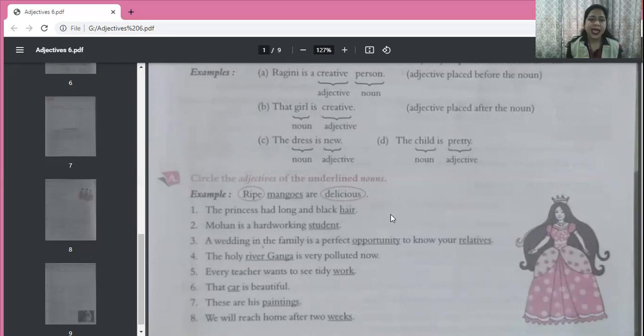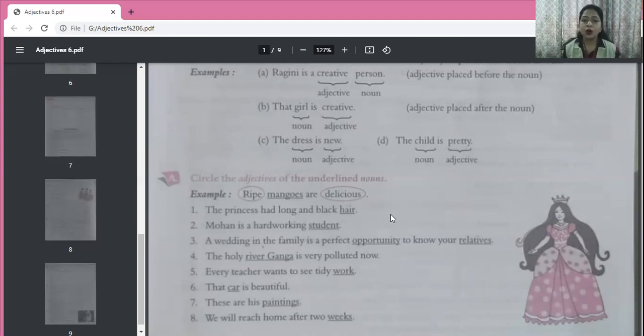Fifth sentence. Every teacher wants to see tidy work. So work is the noun. Now what kind of work? Tidy. So tidy is adjective. Now that car is beautiful. Car is the noun. Which car? That car. So that is telling us about the car and that is adjective. These are his paintings. Paintings is the noun. Whose paintings? His paintings. So his is the adjective.